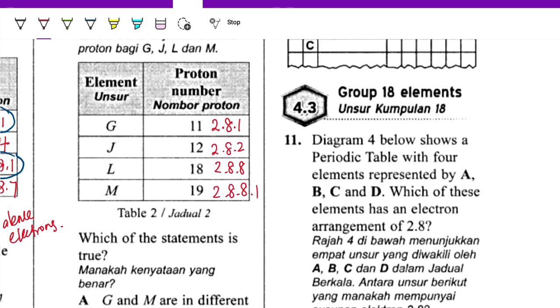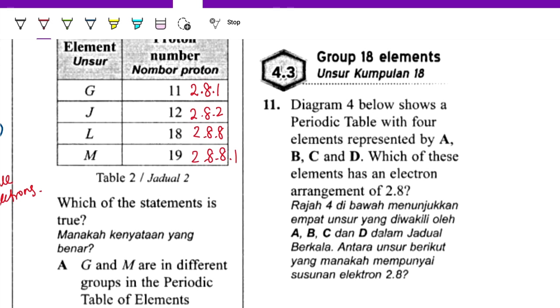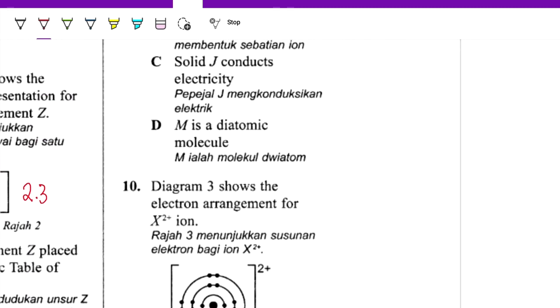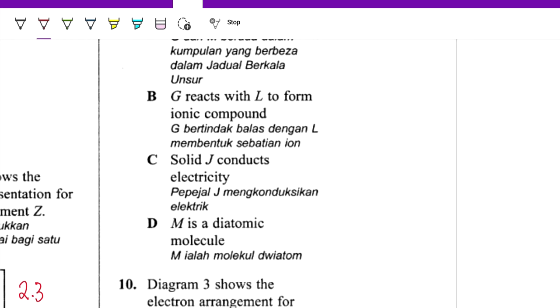Statement A: G and M are in different groups in the periodic table. So G is 2, 8, 1 and M is 2, 8, 8, 1. They have the same valence electrons, so they should be in the same group. So A is wrong.